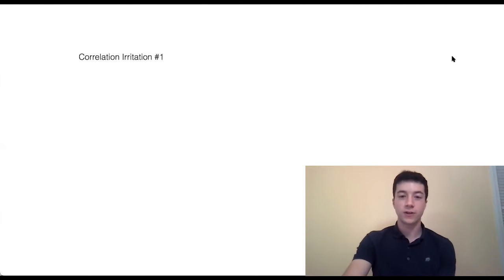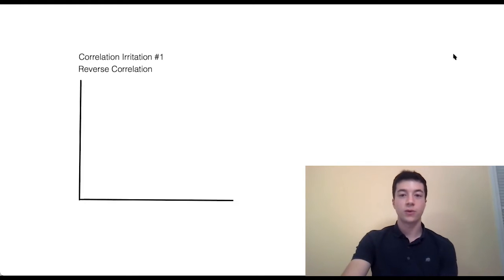The first correlation irritation relates to fire trucks and is known as a reverse correlation. Reverse correlation is the first reason you can't assume causation from correlation. And to explain it, let's look at an example. Imagine you were trying to investigate the correlation between the damage caused by a fire, which you measure in monetary value, and the number of fire trucks that were at the fire.